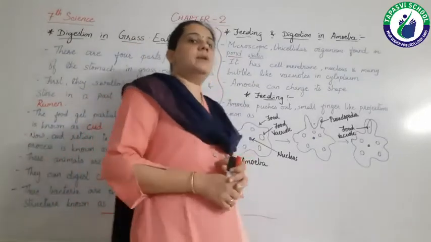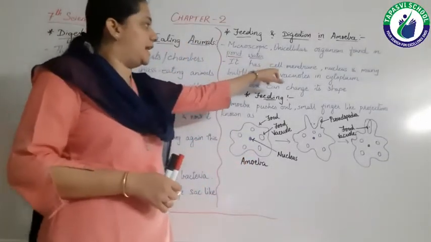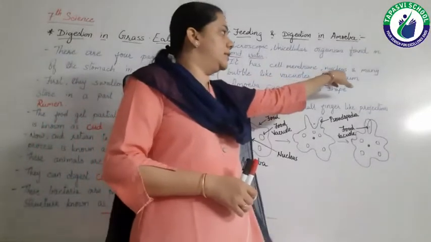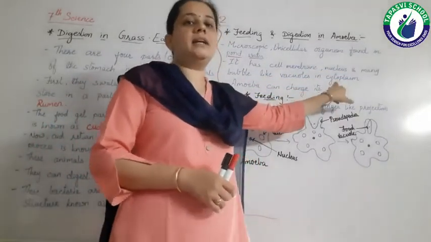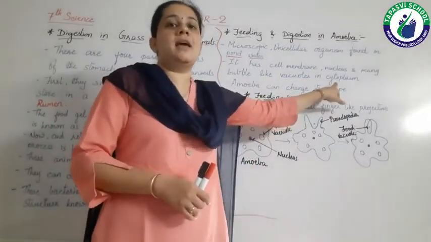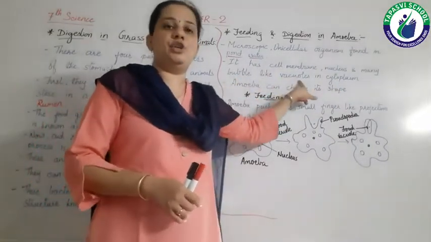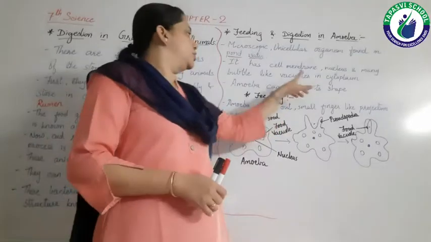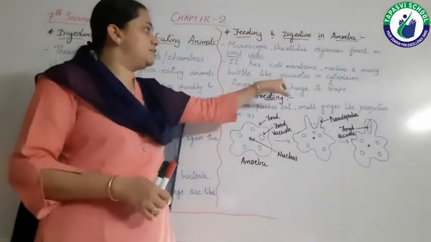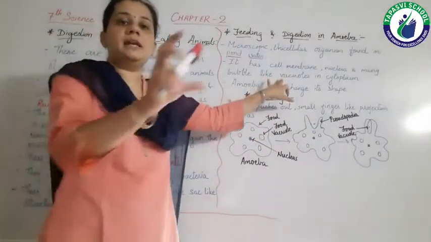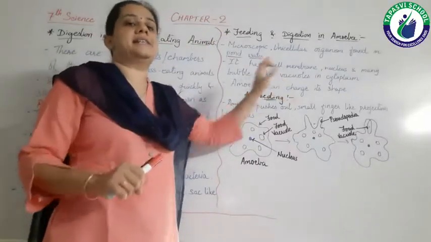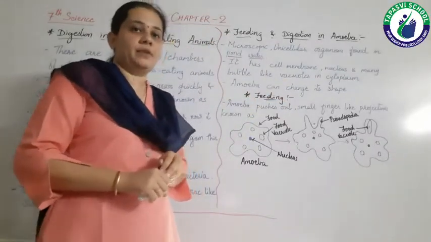In the cytoplasm, amoeba has many bubble-like structures known as vacuoles. These vacuoles help in engulfing and digesting the food.